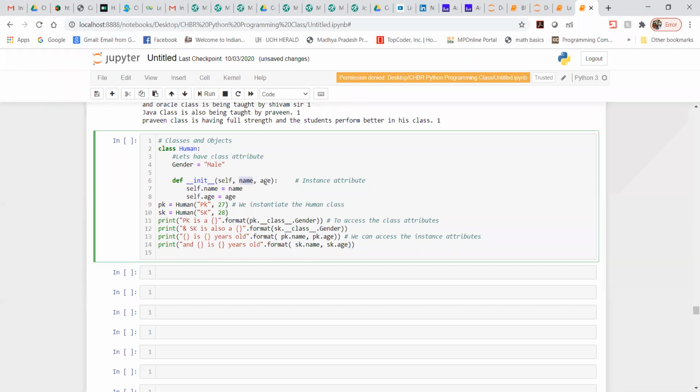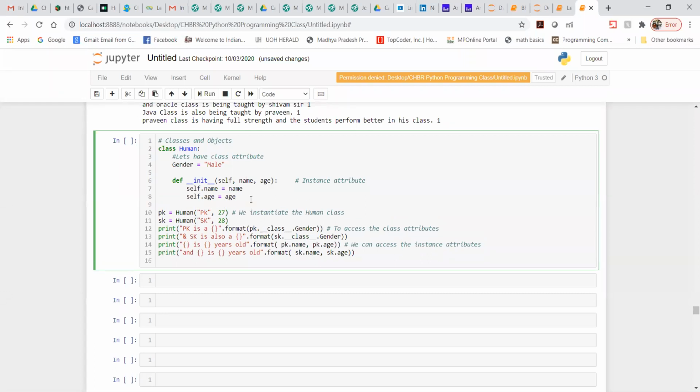Then I'm writing name and age as arguments which go to this initialization method, where self.name is nothing but the name which I'm getting from here, and self.age is nothing but the age which I will be getting from here.